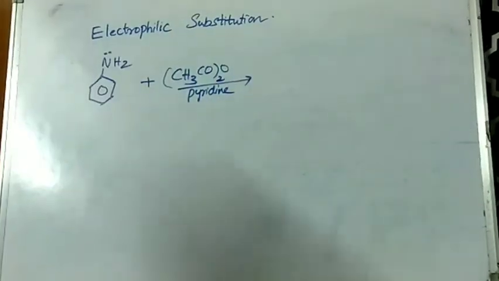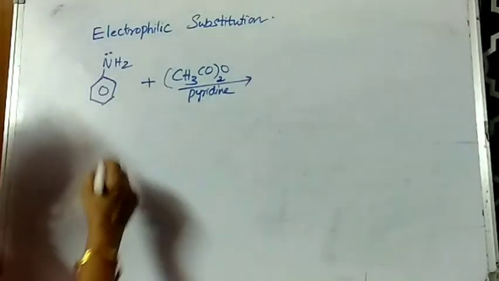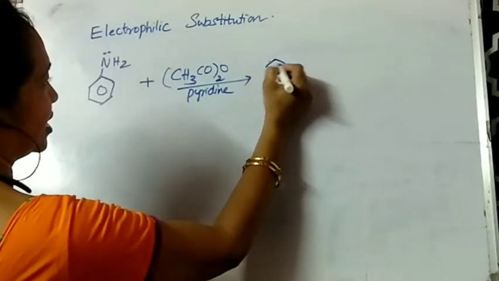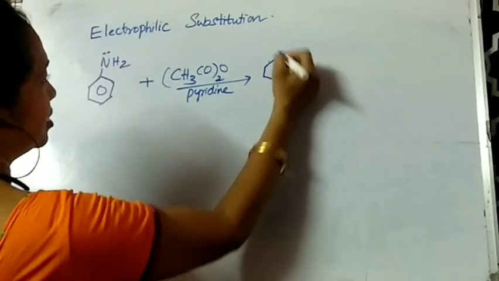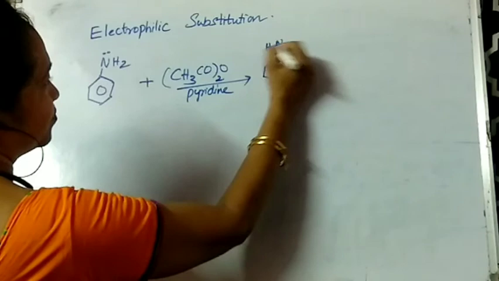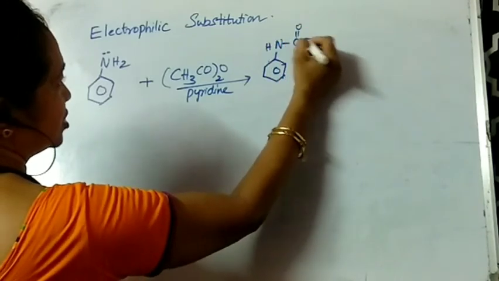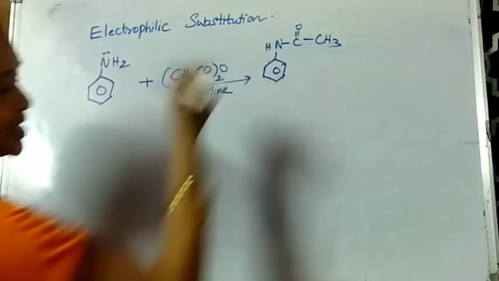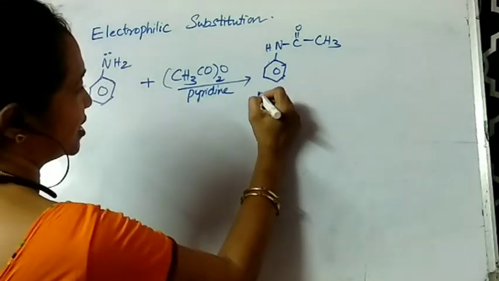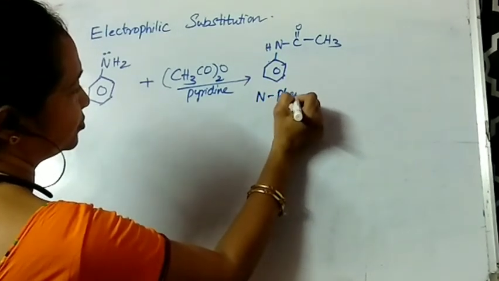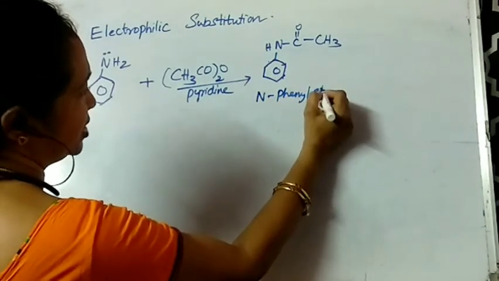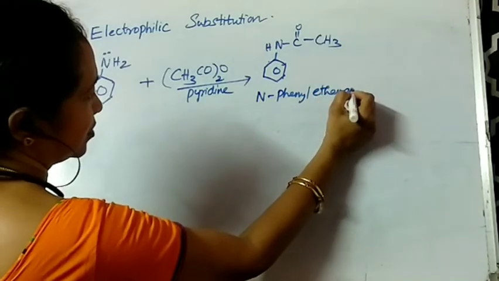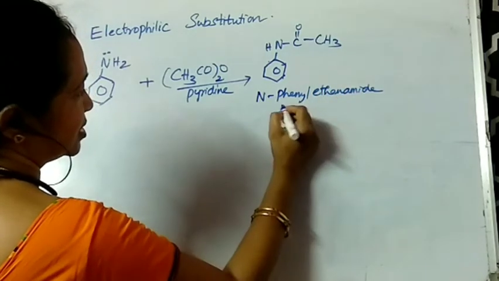So here we go. Aniline. Aniline is treated with pyridine first of all, such that acetanilide is obtained. So NH, C double bond O, CH3. We call this acetanilide, or you also call it N-phenyl ethanamide. This is acetanilide.